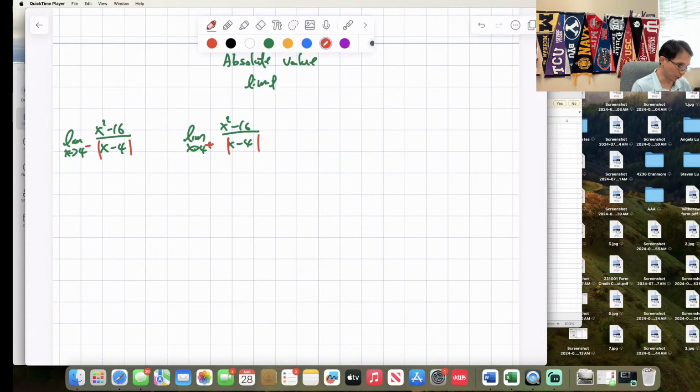Approaching 4 from 3.9, 3.99, and 3.999 is from the left side.